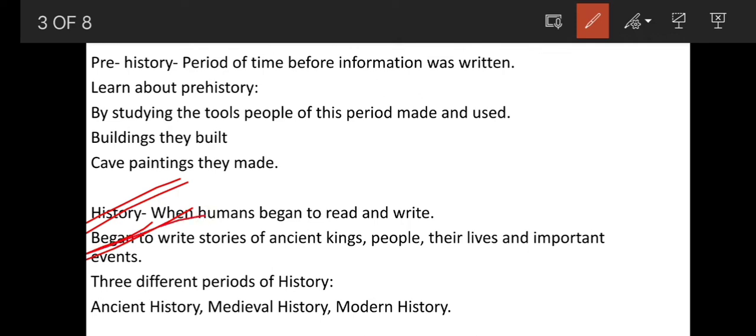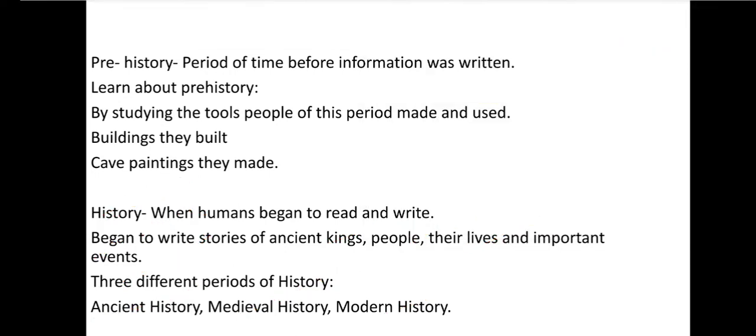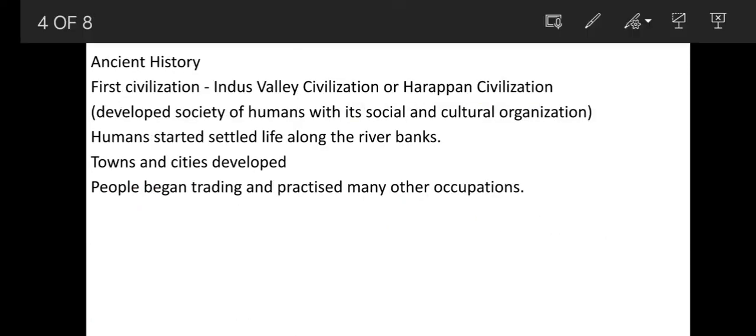They began to write stories of ancient kings, about the people, about their lives, and about important events that happened in the period of history. In India, history is divided into three periods: ancient history, medieval history, and modern history. In this lesson, we will discuss ancient history, ancient India.